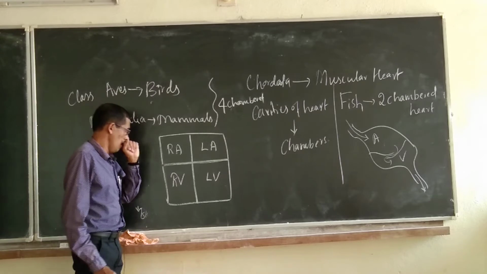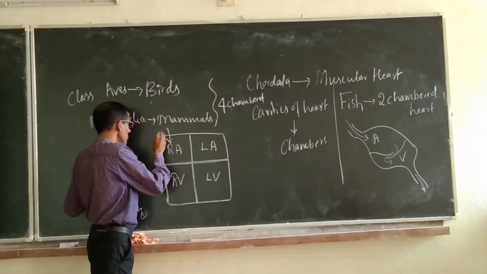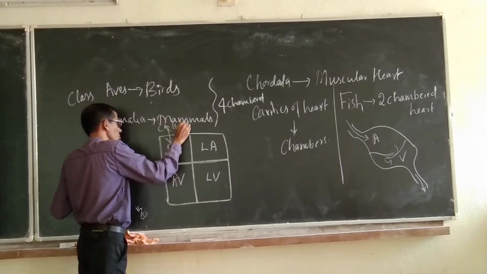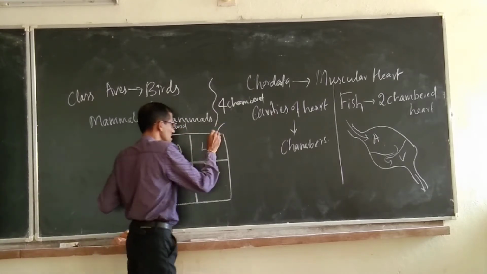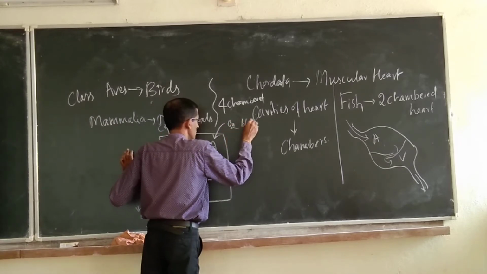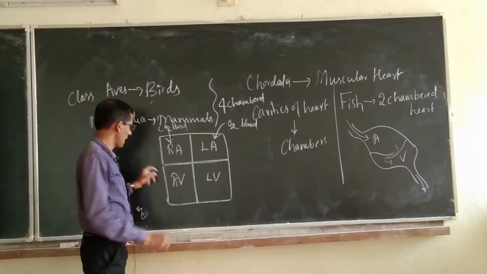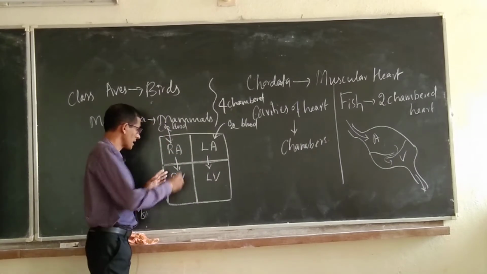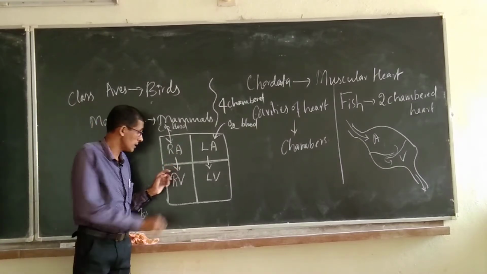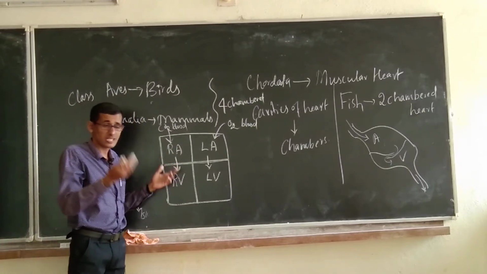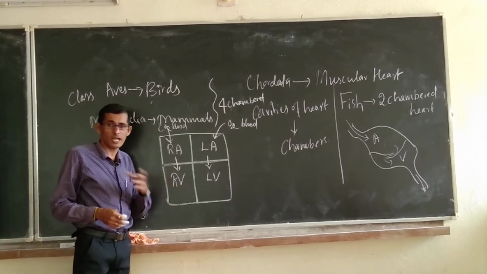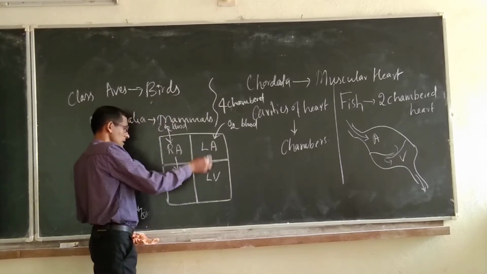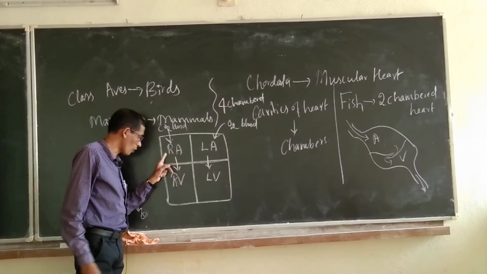Here the right auricle will receive the carbon dioxide content blood, that is deoxygenated blood. The left auricle receives oxygenated blood. Then the right auricle will give that blood into the right ventricle. From the left auricle to the left ventricle, here we can observe the tricuspid valve and bicuspid valve. The passage is there, later I will explain it when studying human heart anatomy. So the left auricle will give the blood to the left ventricle, and the right auricle will give the blood